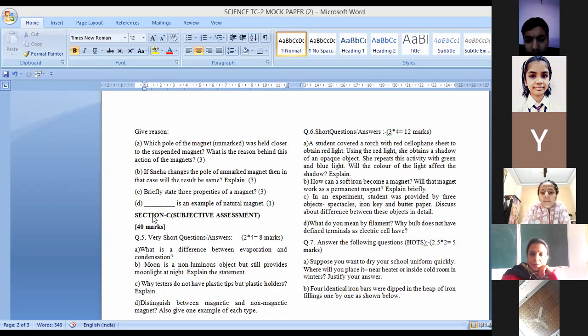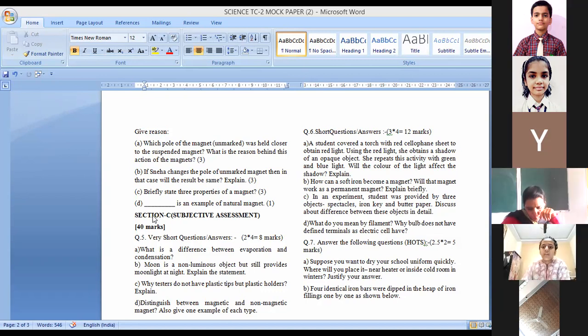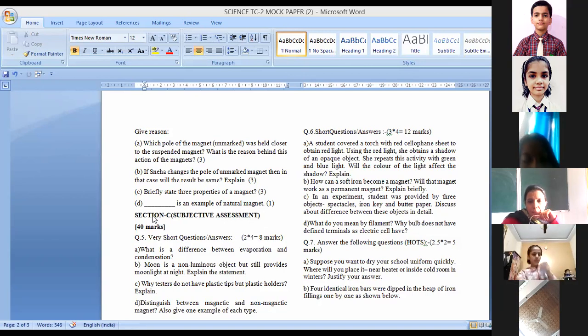Examples of magnetic materials are cobalt, iron, etc. Non-magnetic materials: the materials which are not attracted towards a magnet are called non-magnetic materials. Examples are plastic, wood, etc. Okay. So children, you have to put a dividing line between these two and then differentiate. First write the definition and then one example of each.